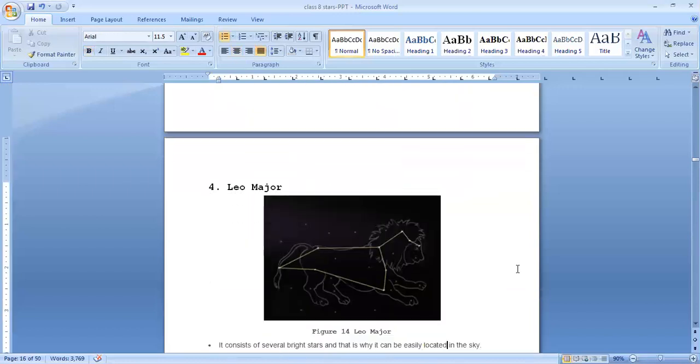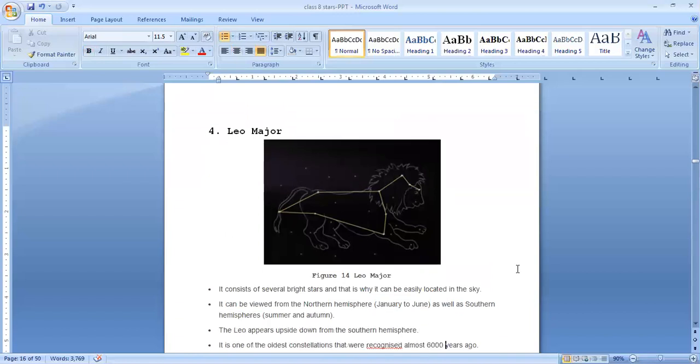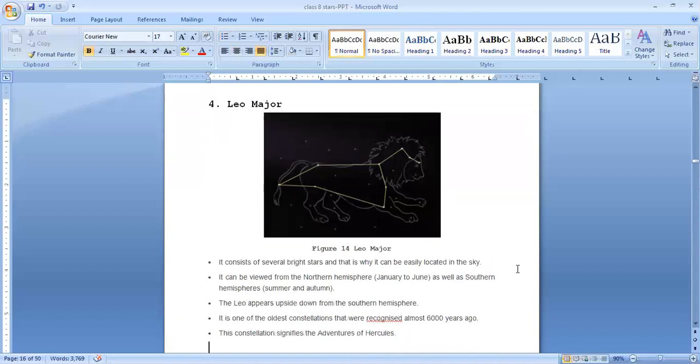The next one is Leo Major. See, it looks like a lion shape, Leo Major. It consists of several bright stars and that is why it can be easily located in the sky. So in the night sky we can easily locate it because it consists of several bright stars.